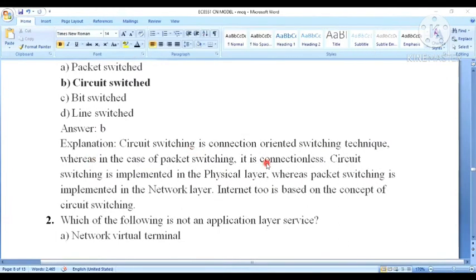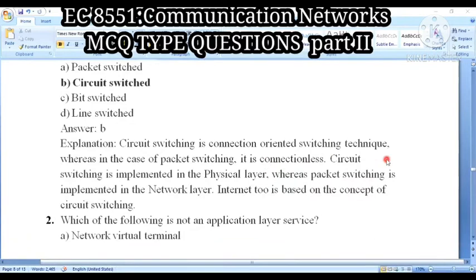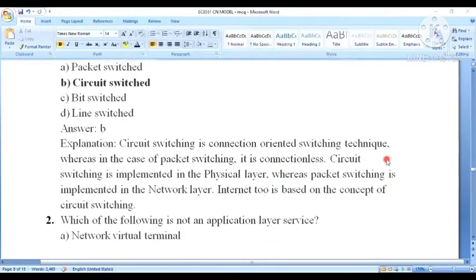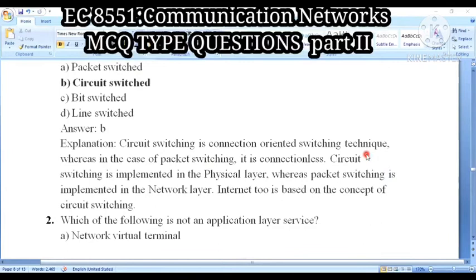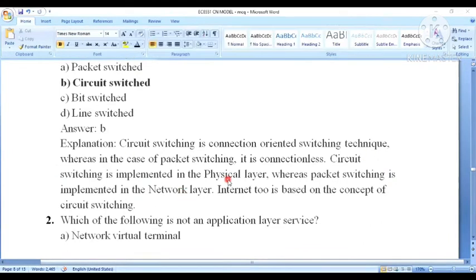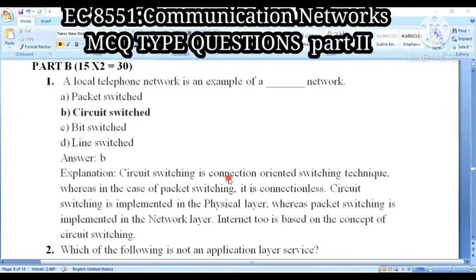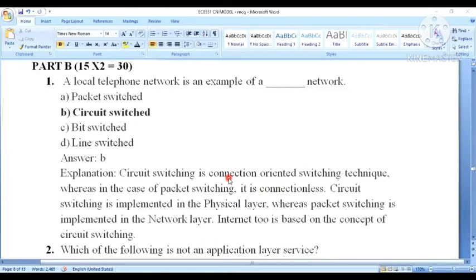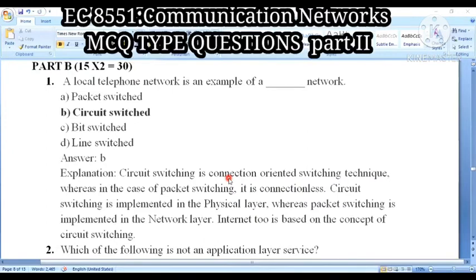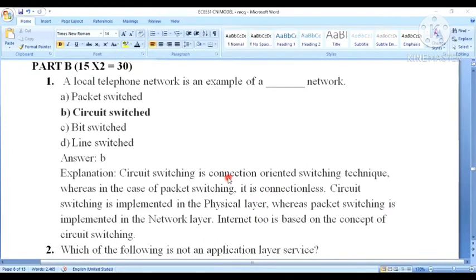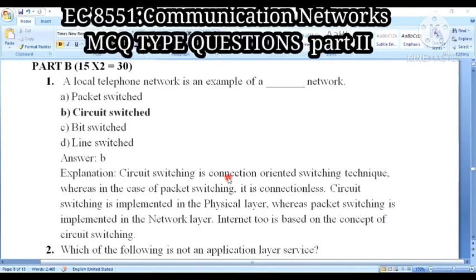Circuit switching is a connection oriented switching technique. Am I clear? This is one of the connection oriented switching techniques. Whereas in the case of packet switching, it is connectionless. So you differentiate these two. What is the difference between circuit switching and packet switching? Circuit switching is connection oriented, packet switching is connectionless.